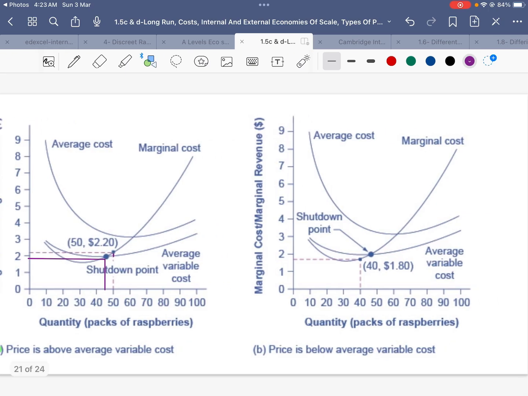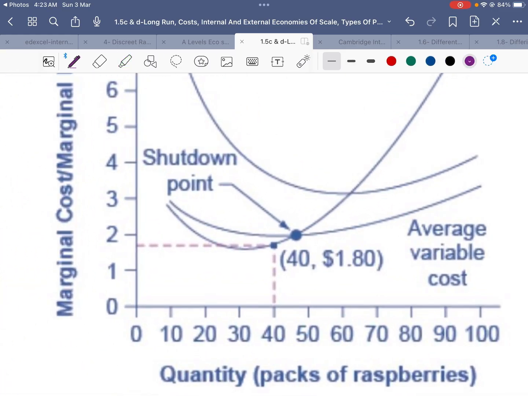But if we look at figure B, we can see that the price is set below the average variable cost, which should have been at least 2.2 or 2.05, as we have seen earlier in the table. So the price should have been at least 2.05. Any price below 2.05 is the point where the firm needs to shut down, because they wouldn't be able to cover even the average variable cost, which is the cost of labor.